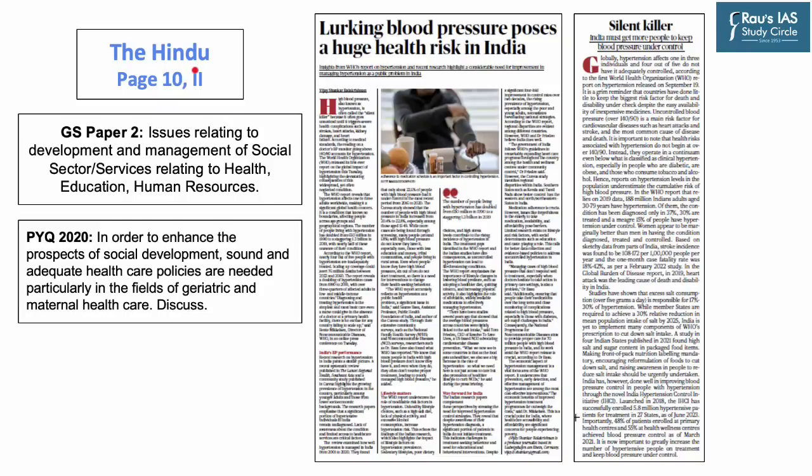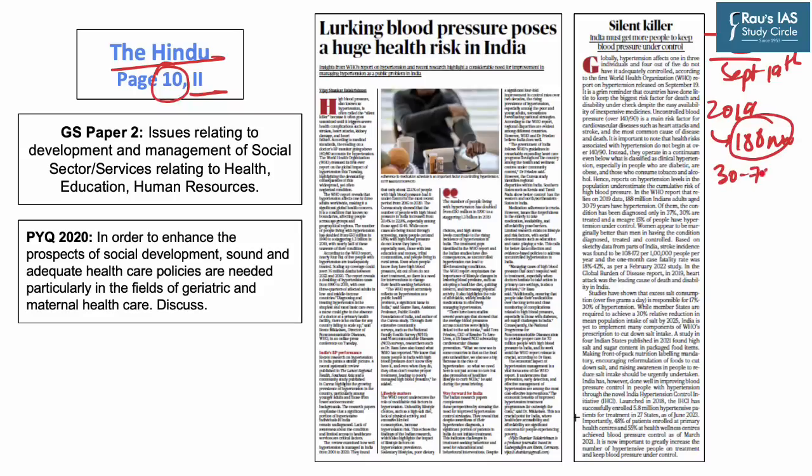Now moving on to the next article of the day, which appeared on page 10 and last page of today's Hindu newspaper. Now the World Health Organization released a report on hypertension on September the 19th. And according to this report, which relies on 2019 data, more than 188 million people in India who are between age 30 to 79 years have hypertension.